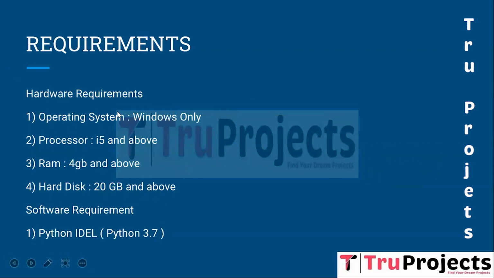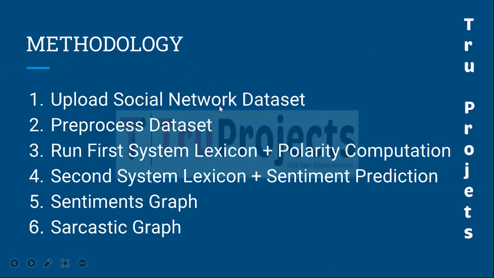These are the requirements that are needed to build this project. Hardware requirements: operating system as Windows, processor of i5 and above, RAM of 4 GB and above, hard disk of 20 GB and above. Software requirement: Python IDE with version 3.7. And these are the modules that are developed to build this project.